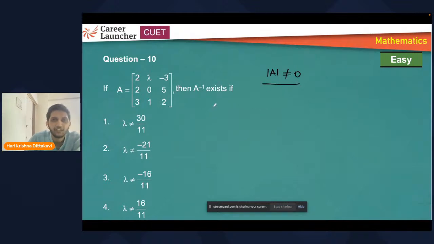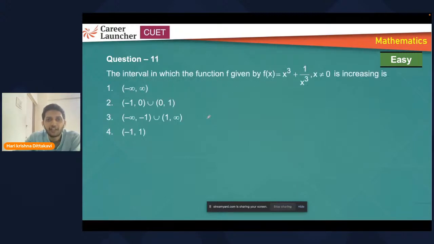Find the determinant value. Practice questions on 3 by 3 and 2 by 2. 2 by 2 is easy, right? So in 3 by 3, there's a chance you can make an error. Especially when they are giving you variables here. Instead of numerical values, if I give x terms like x plus 2, 2x minus 1 and so on, take care of the calculations. So this one you can do, right? Easy question. Only thing is, just because questions are easy, don't overlook the values. Take care while calculating.